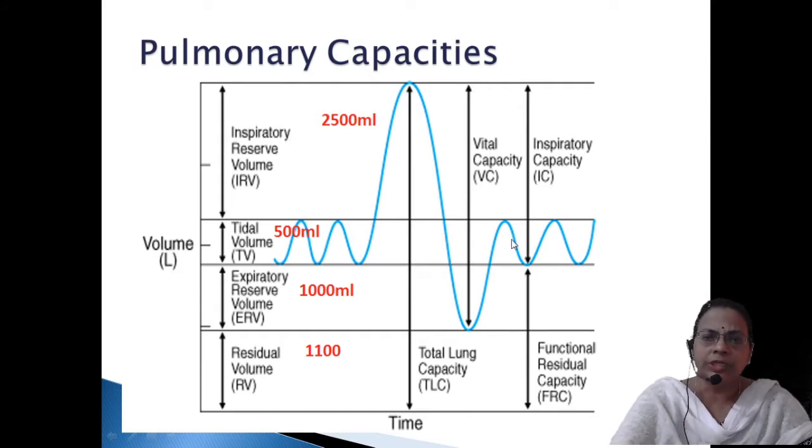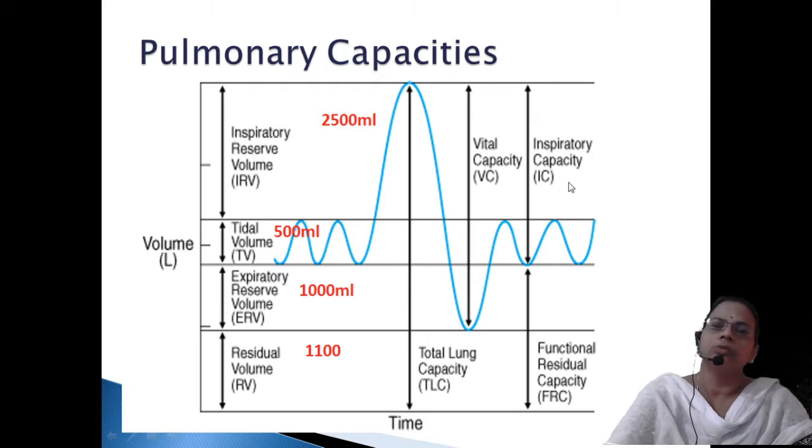Forceful inspiration, when you are taking it after the end of normal expiration, with much effort, how much amount you can take in by forceful inspiration, that is called inspiratory capacity. The value is 500 plus IRV, we said, that is 2500. It can be even up to 3000 also. So it will vary, approximately 3000 to 3500.